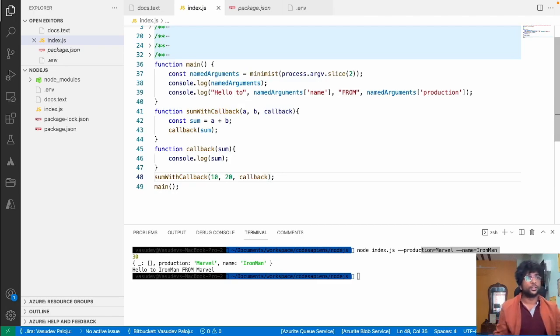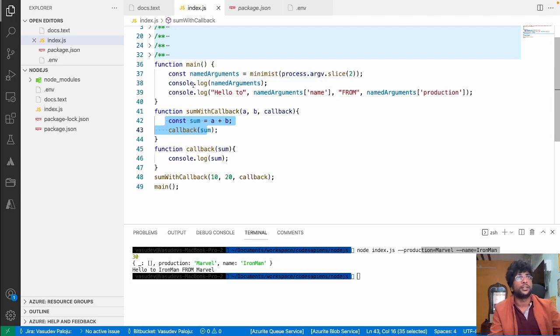Now why do we need callbacks? If you recollect our discussion on the architecture of Node.js, on how Node.js segregates the blocking and non-blocking operations. Here everything was non-blocking, hence the flow of execution is synchronous.